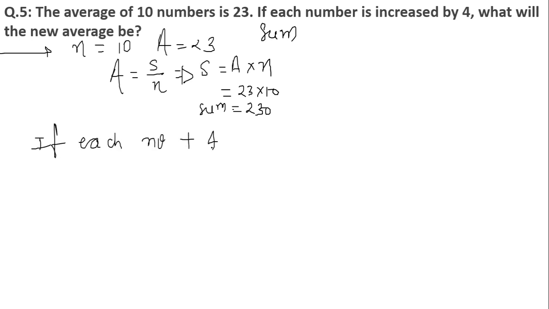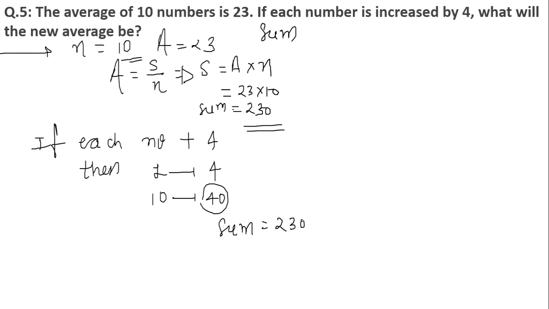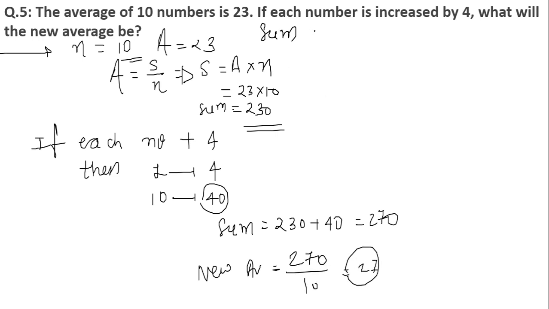so if each number is increased by 4, then total increase will be how much? How many numbers are there? There are 10 numbers. If one number is increased by 4, then 10 numbers in total will get increased by 40, right? So the summation was 230 before. After addition of 40, it will be 230 plus 40 is equal to 270. So the value of new average will be equal to summation 270 divided by 10 numbers, that is equal to 27.